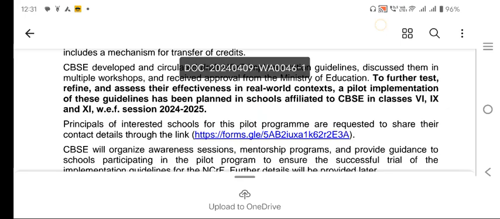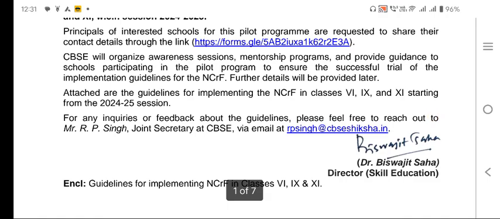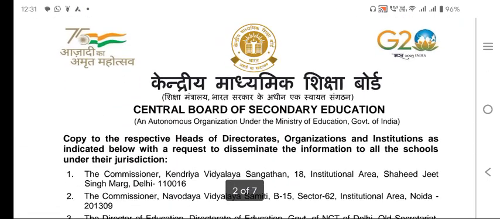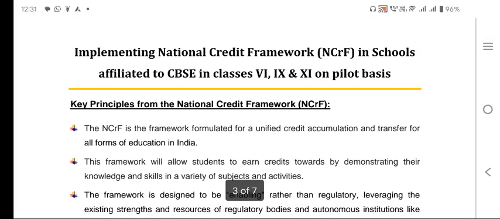So in this regard, CBSE will organize awareness sessions and a mentorship program and provide guidance to the schools participating in the pilot program from classes 6, 9, 11 starting from 2024-25. What is in the circular? It is a very important circular that everyone should follow.